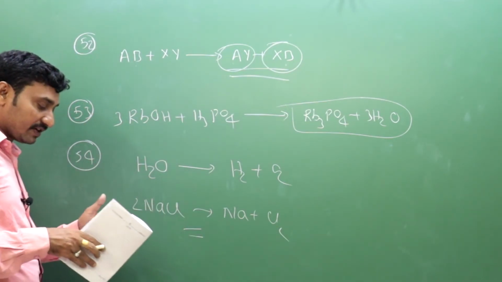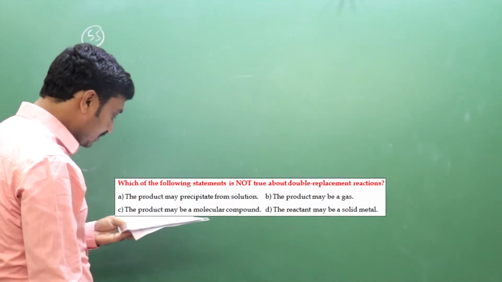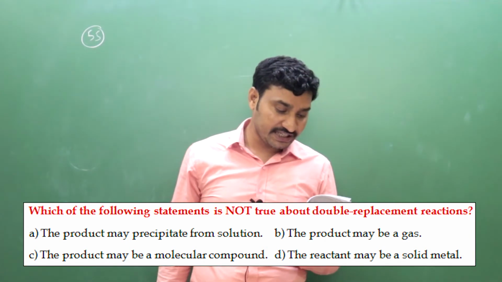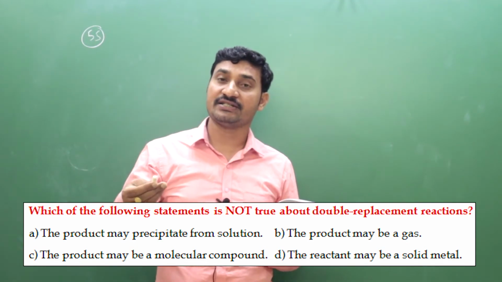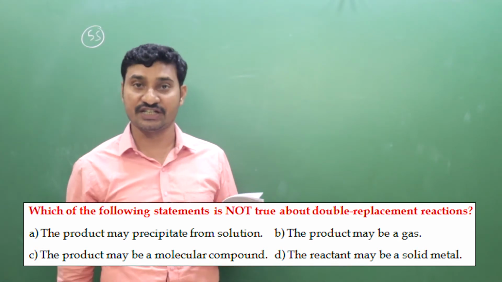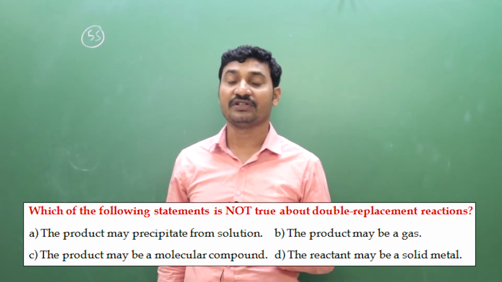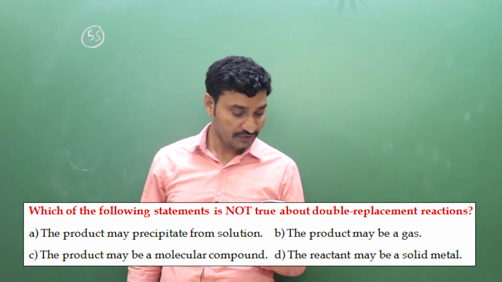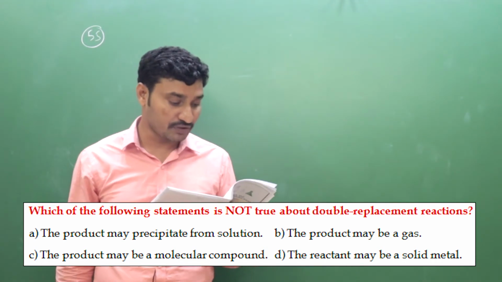Okay, so that's question number 55. Which of the following statements is not true about double displacement reaction? The product may precipitate from solution. Yes, correct. Generally, reactions in which a precipitate is formed are double displacement reactions. Already we discussed. The product may be gas. Yes, in some double displacement reactions, the product may be gas also. The product may be a molecular compound. Yes, the product may be a molecular compound also.